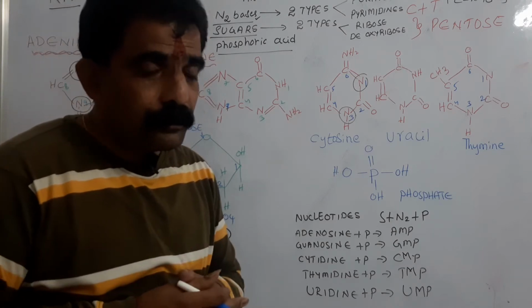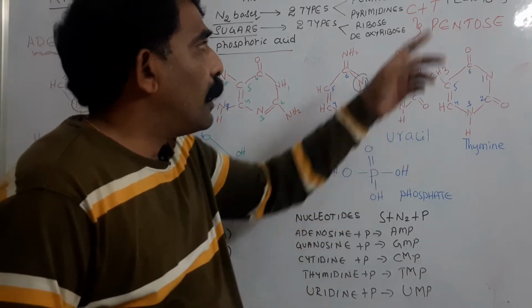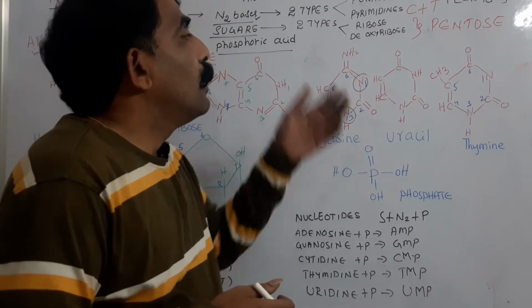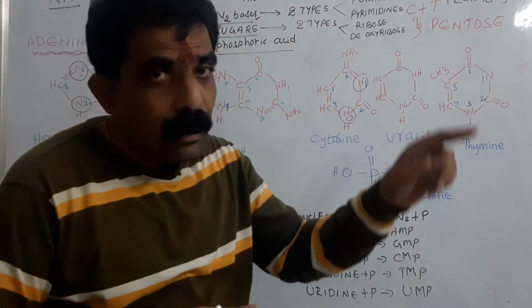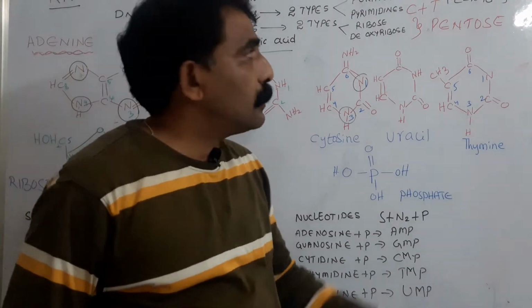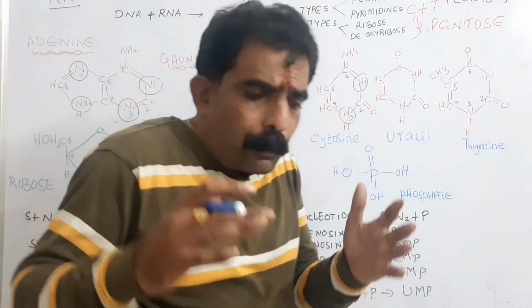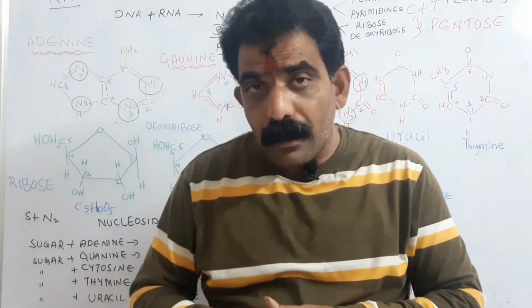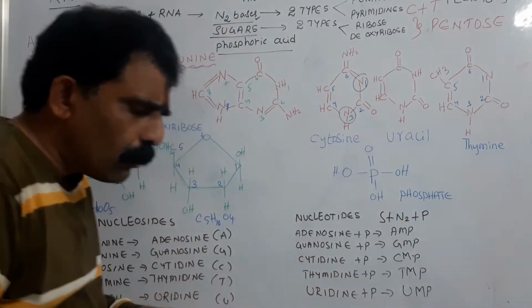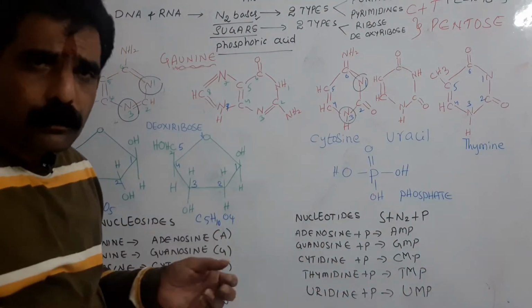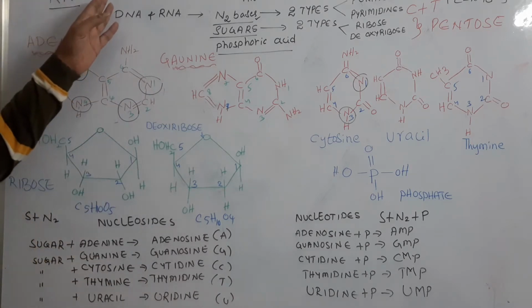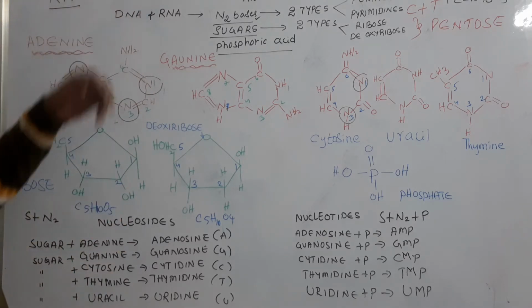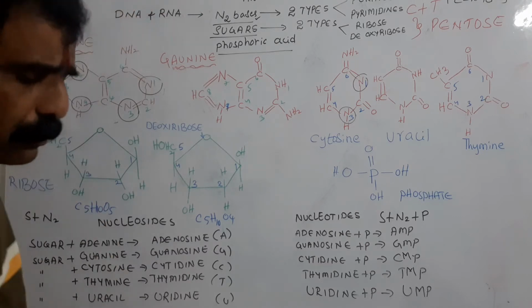How many purines are there? 2. What are they? Adenine, guanine. How many pyrimidines are there? 3. What are they? Cytosine, thymine, even uracil in the case of RNA. In the case of DNA, 2. So the purines and pyrimidines ratio is 2:3 in nature, but in each nucleic acid, the purines and pyrimidines ratio is 1:1 itself: 2 types of purines and 2 types of pyrimidines. If you take RNA, adenine, guanine are purines, cytosine, uracil are pyrimidines. If you take DNA, adenine, guanine are purines, and cytosine and thymine are pyrimidines.